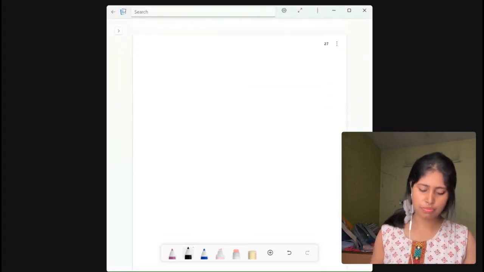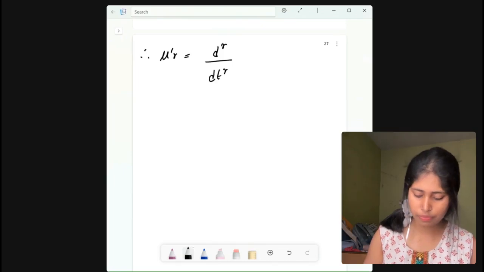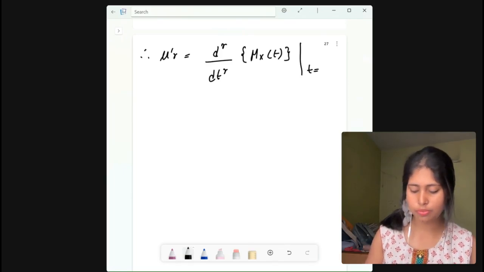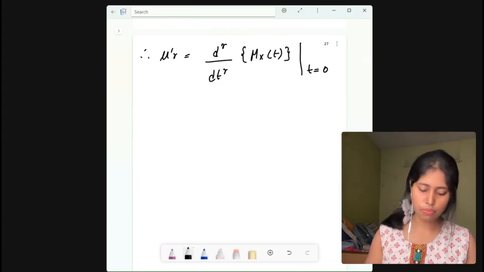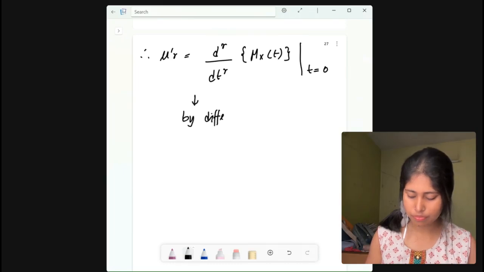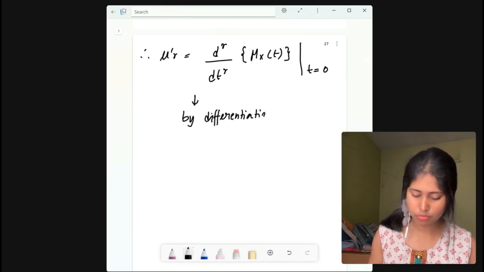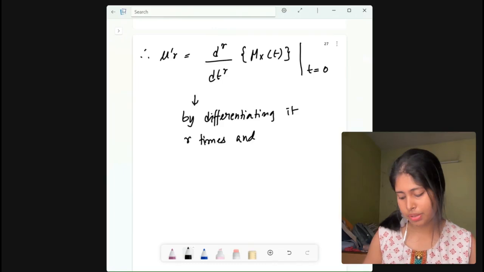Let me write it down. What I basically said is that mu dash r is d to the power r by dt to the power r of Mx(t). When t is set to 0, we can say that mu dash r can be derived from this by differentiating it r times and then putting t equals to 0.